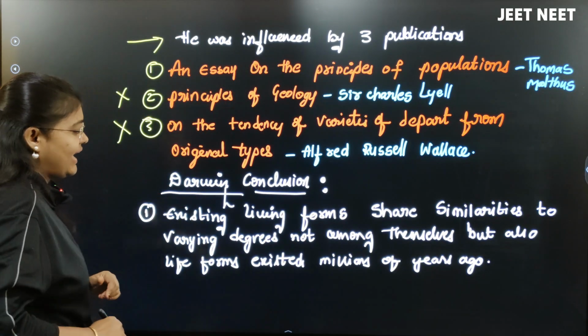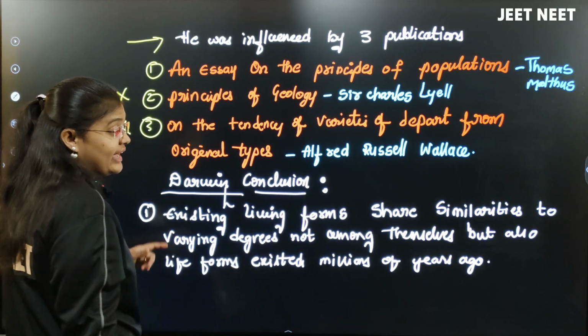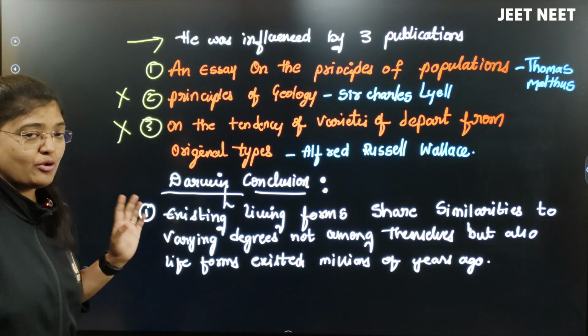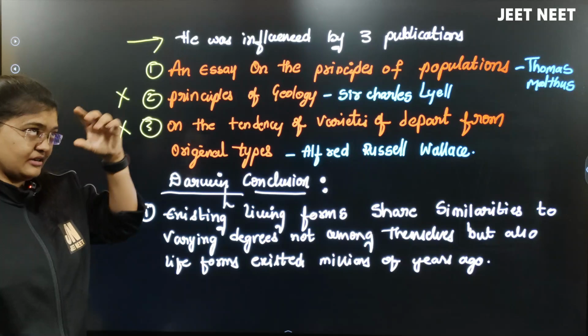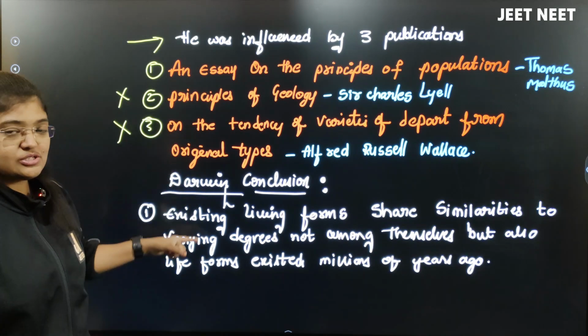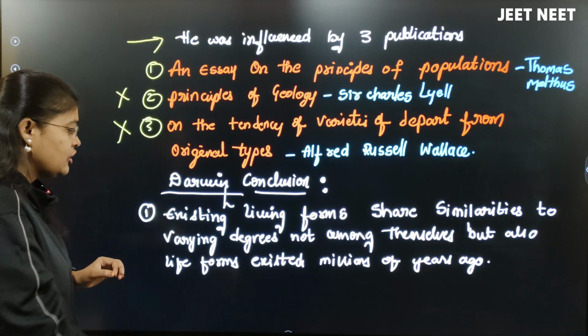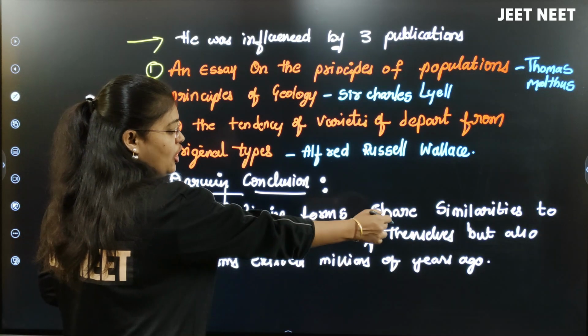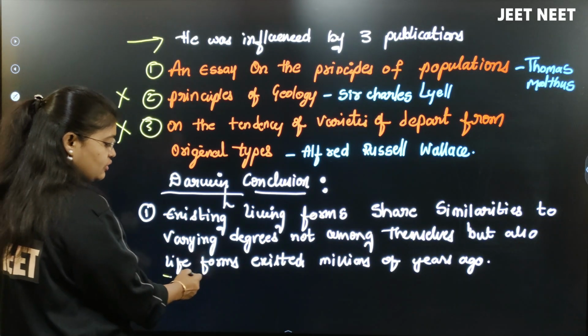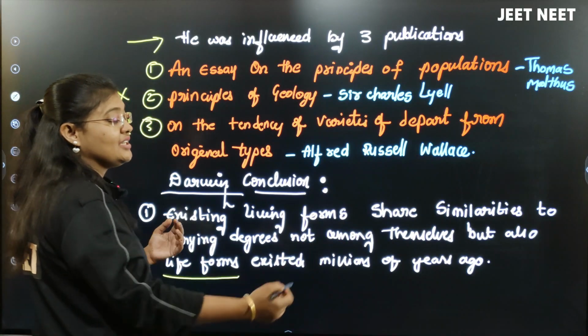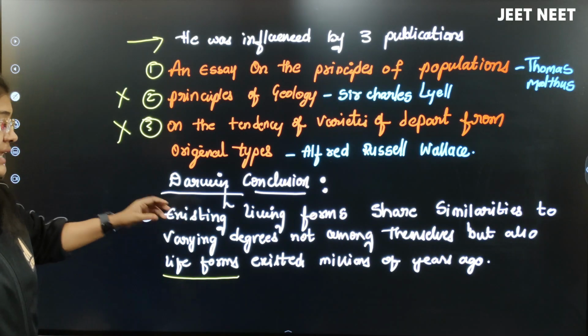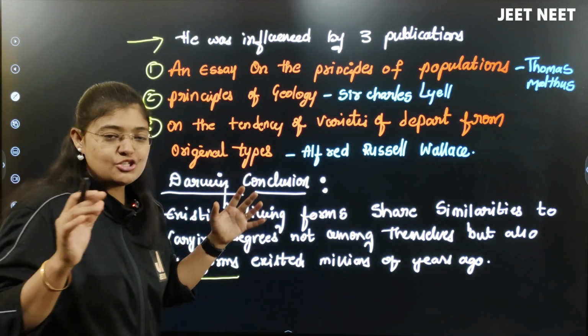There is a conclusion about existing life forms. Every point is there in the NCERT, but I am not telling anything outside the NCERT. If you observe the NCERT lines carefully, you will find all these points. Existing life forms share similarities to varying degrees, not only among themselves but also with the life forms existing million years ago. What does it mean? Imagine, listen to me carefully.